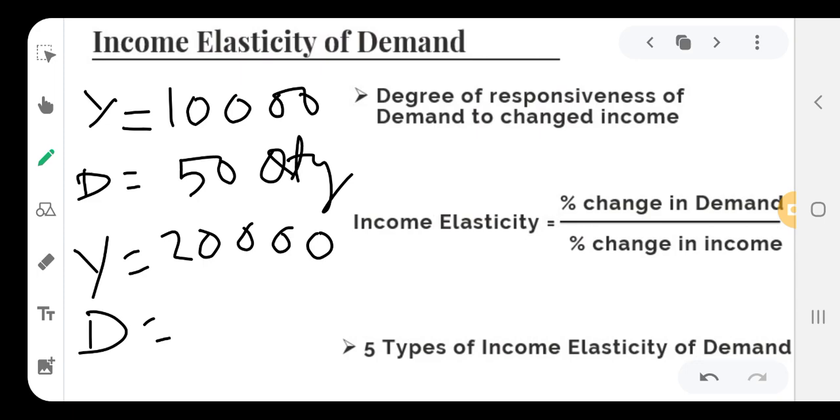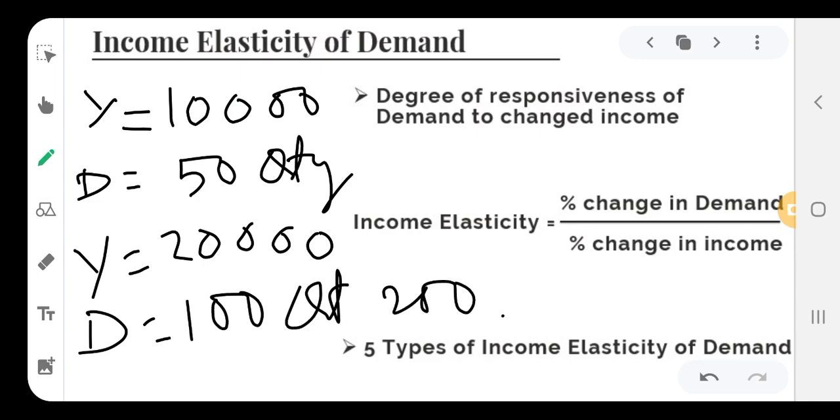Whether this demand increases by 100 quantity, 200 quantity, 300 quantity, how much quantity it will increase, with the changed income of the individual from 10,000 to 20,000, how this changed income will give response to the demand.